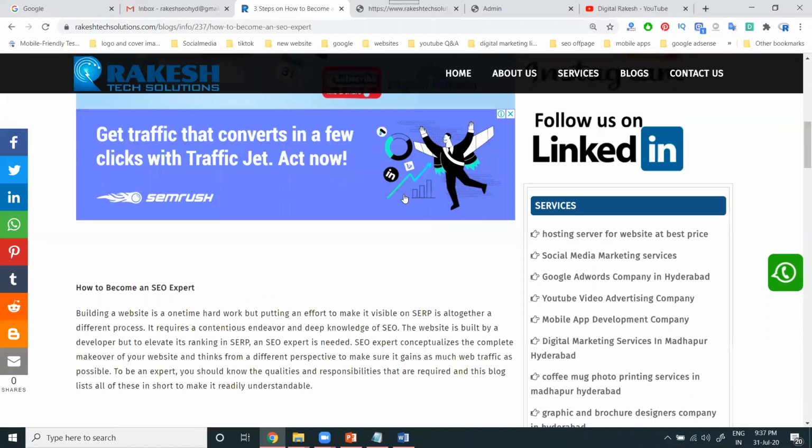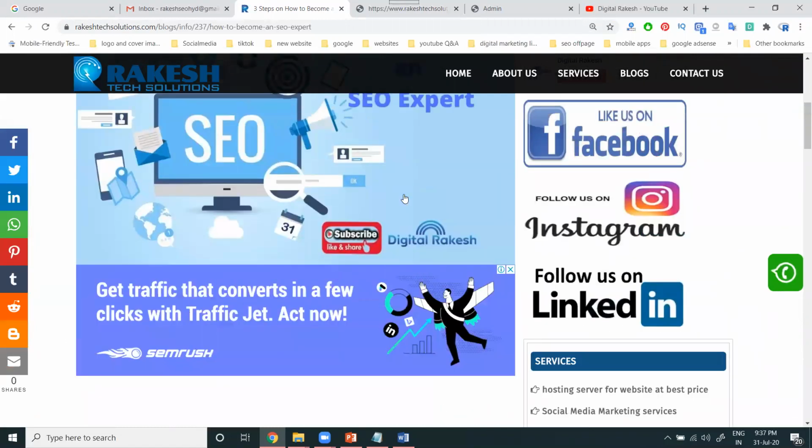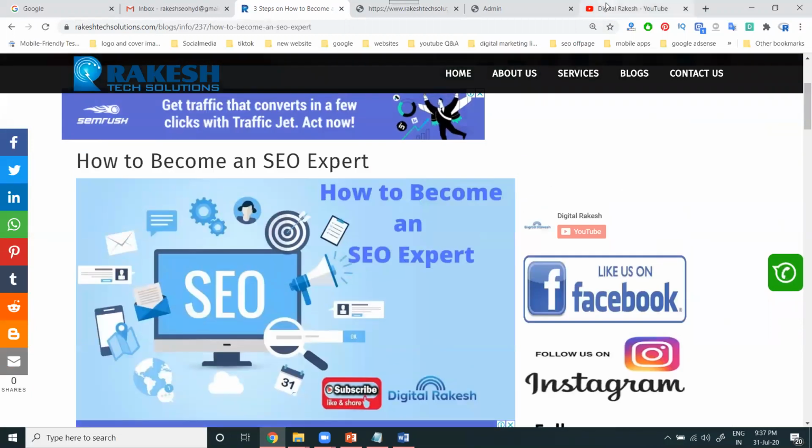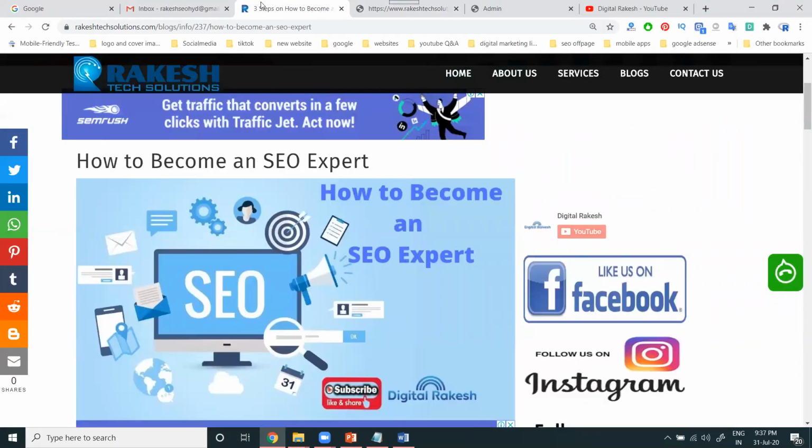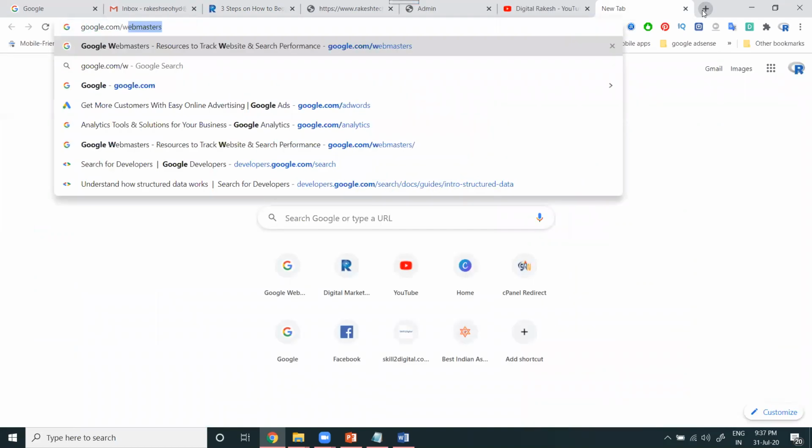If you make one mistake, nothing is useful for SEO. Your website will not reach the top position. It is compulsory and important to optimize robots.txt. Suppose you write this code and the link is blocked by robots.txt, is there any use? Nothing, you will be zero. You will be zero.